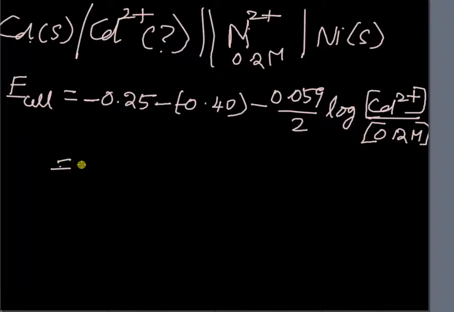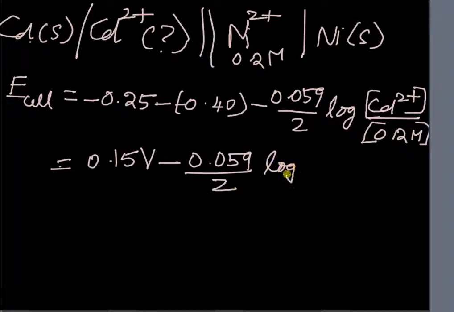Now this is 0.15 volt minus 0.059 by 2 logarithm of Cd2+ by 0.2. The calculation is slightly different here, and the E cell value for this is given in the problem. E cell value is given to be 0.20 volt.